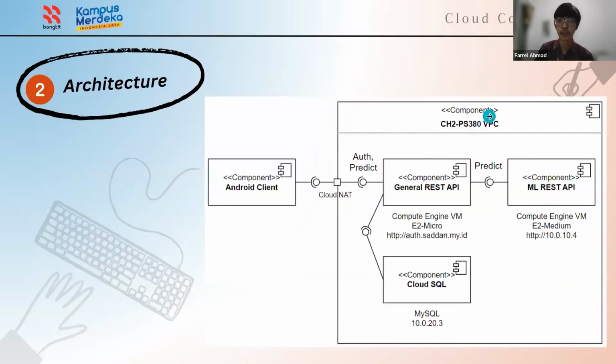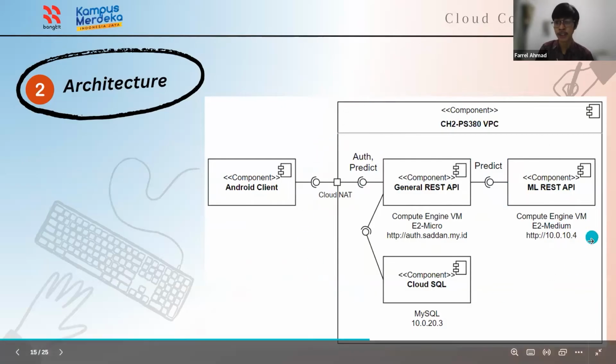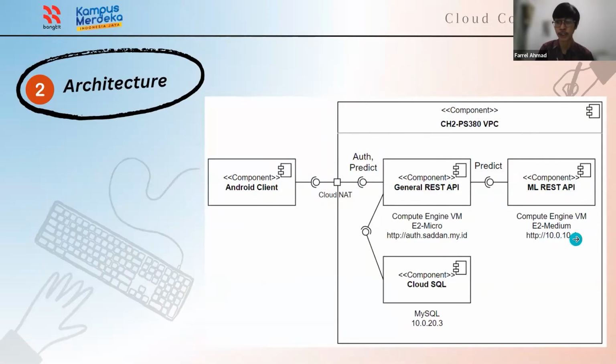This explains our architecture in the cloud computing service. There are 2 VMs here: the general REST API for authentication and prediction, and an ML REST API for specific machine learning computation. Both are in different VMs. The ML REST API is not exposed to the internet. It's only in the VPC. As you can see, it is all inside our VPC, with a static IP address of 10.0.10.4.